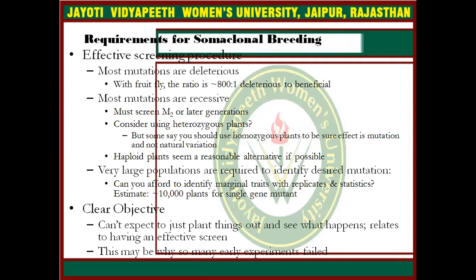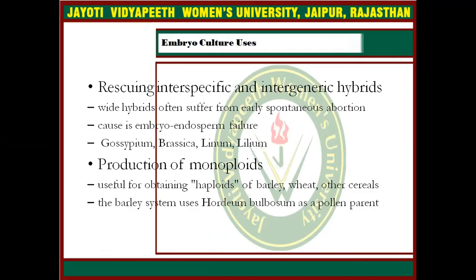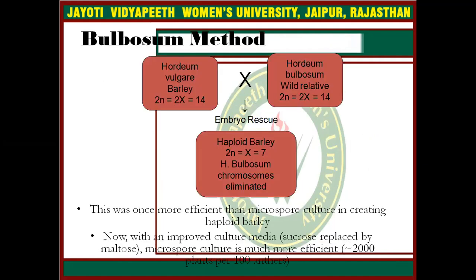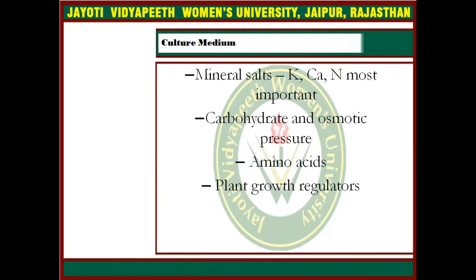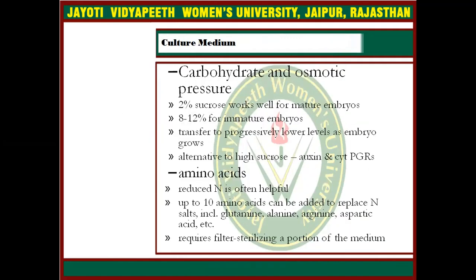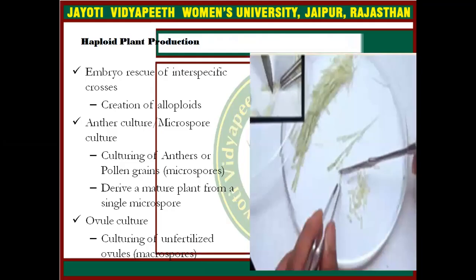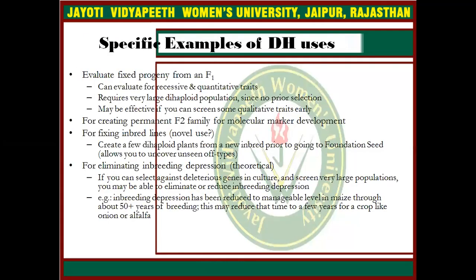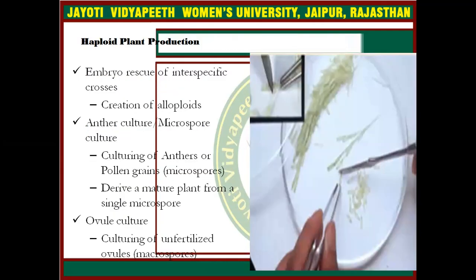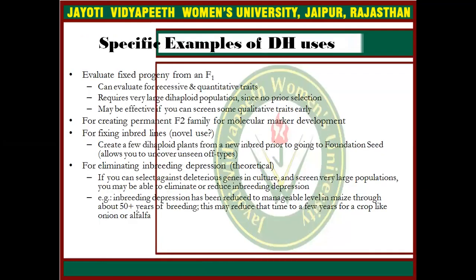Requirements for somaclonal breeding: it involves an effective screening procedure and a clear objective. Here are embryo culture uses: rescuing interspecific and intergeneric hybrids, and production of monoploids. We can also develop haploid plant production with the help of plant tissue culture technique.